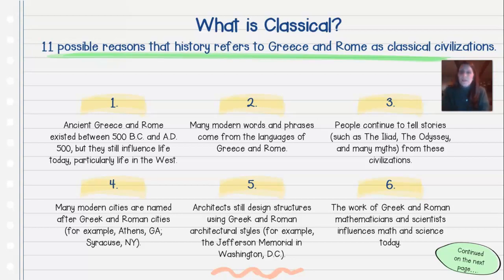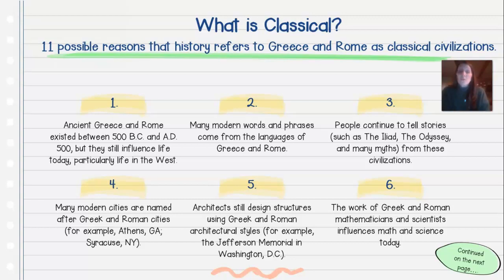Point number 5, again, these aren't in any order. Architects still design structures using Greek and Roman architectural styles. For example, the Jefferson Memorial in Washington, D.C. And again, this is where we were talking about these bigger cities. You can see some of this architecture and the influence that Greeks and Romans have had.